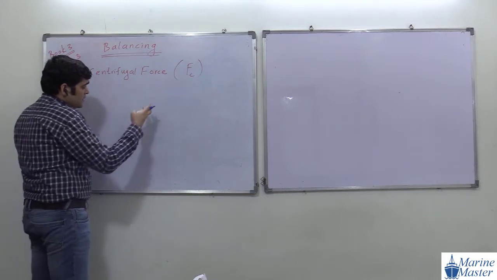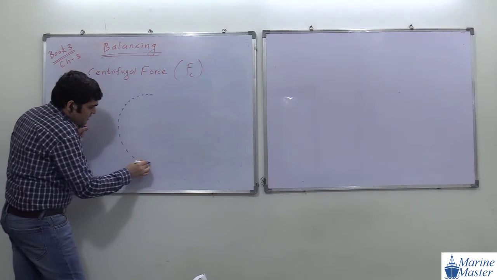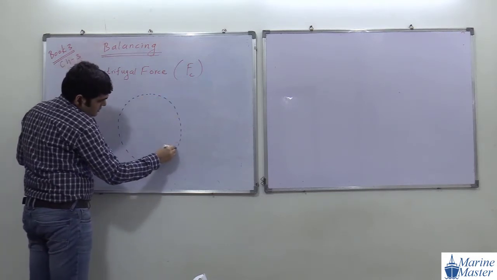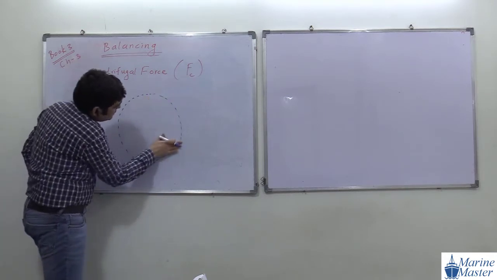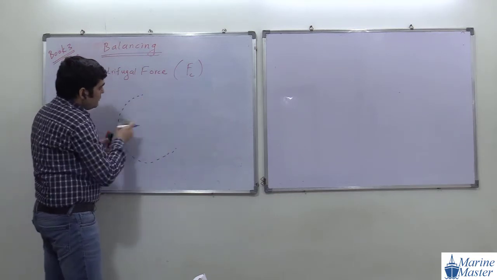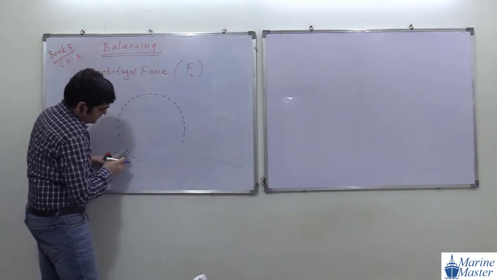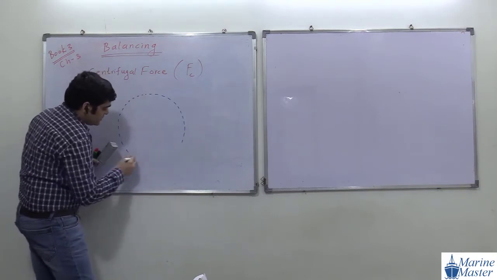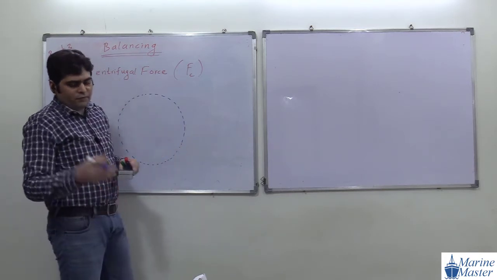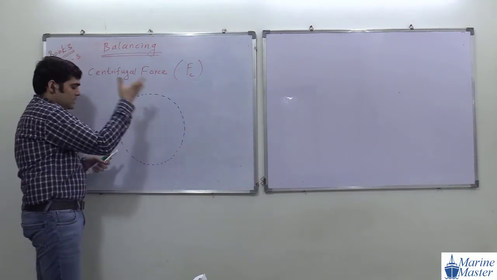See, there is one object which is going to move on a circle. Consider this is the circle, and on this circle one object is moving with constant angular velocity. What is meant by angular velocity we will see in further chapters, but for now, just assume that there is one object moving along the circle.